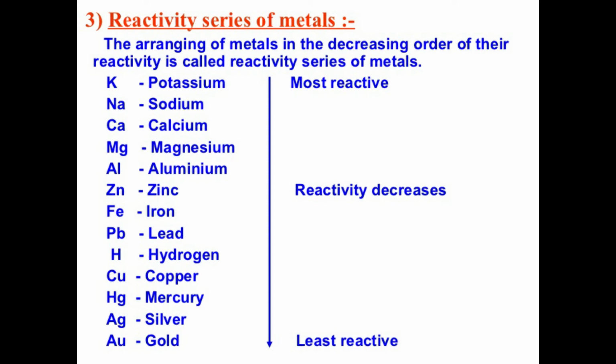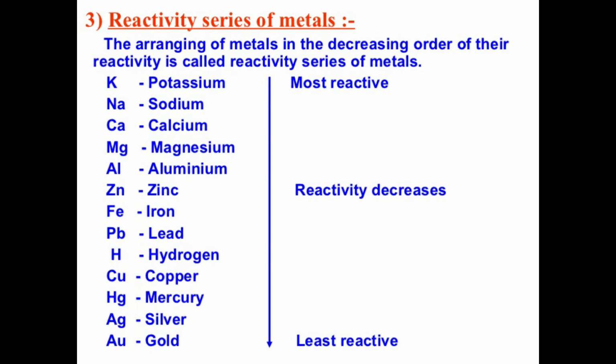Why are a few metals more reactive than others, whereas the others are less reactive? We have seen that some metals like potassium and sodium are more reactive, whereas copper and gold are less reactive. Because when metals react, they lose electrons to form positive ions. If a metal atom can lose electrons easily to form positive ions, we say it is a highly reactive metal. If the metal atom loses electrons less readily to form a positive ion, we say it is less reactive.